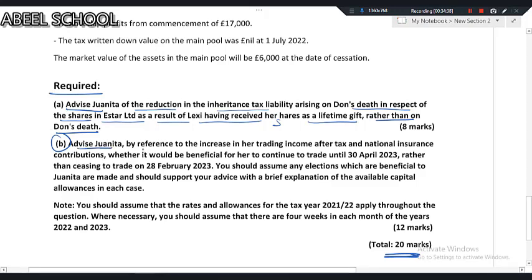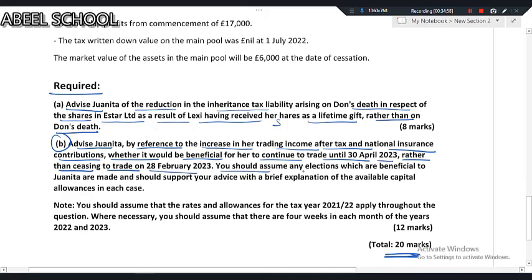Advise Juanita by reference to the increase in her trading income after tax and NIC contribution, whether it would be beneficial for her to continue to trade until 30th April 2023 rather than ceasing to trade on 28th Feb 2023.